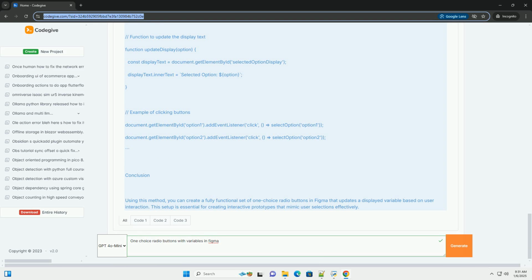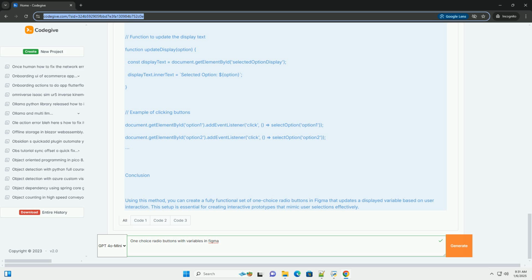3. Create labels. Use the text tool, shortcut T, to create labels for your radio buttons, for example option 1, option 2, etc. Align them next to each radio button. 4. Group the elements. Select each radio button, circle plus label, and group them together. Right-click and select Group or use Ctrl+G.